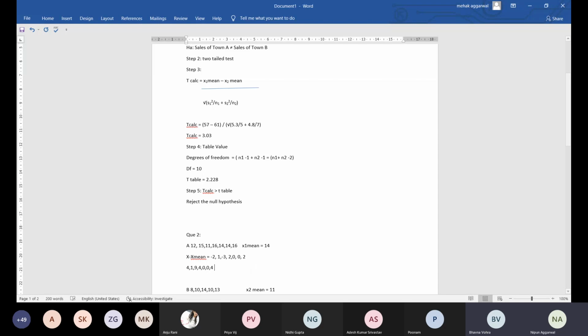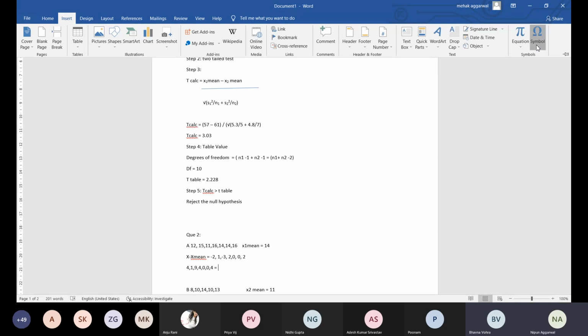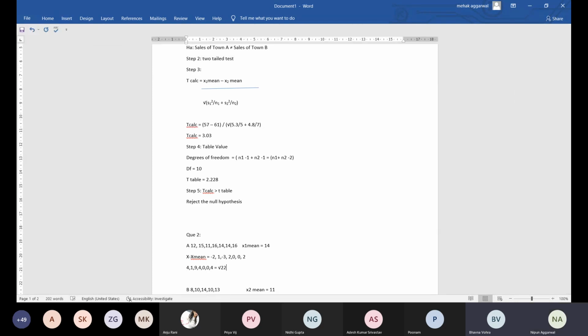So the answer becomes under root of 22 divided by 6. You have to divide it by n minus 1, not with n. In general standardization you divide by n, but in case of the t-test you have to divide by n minus 1.